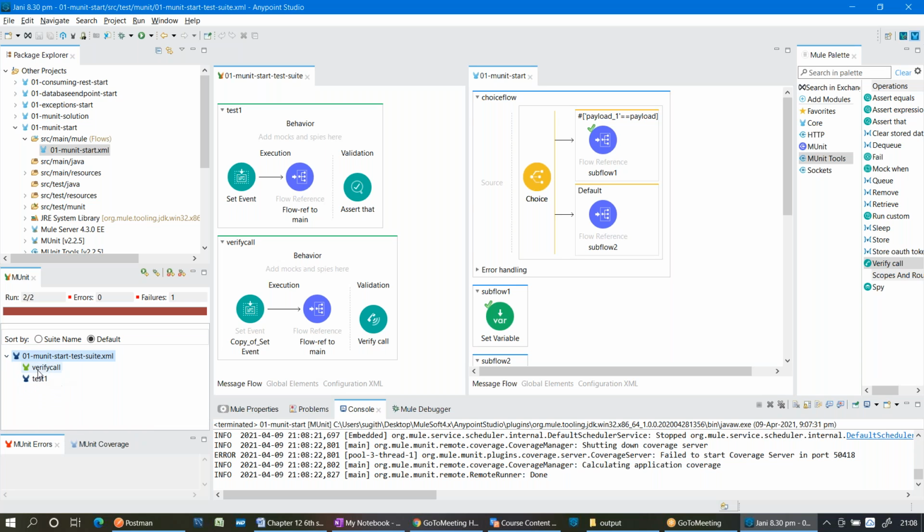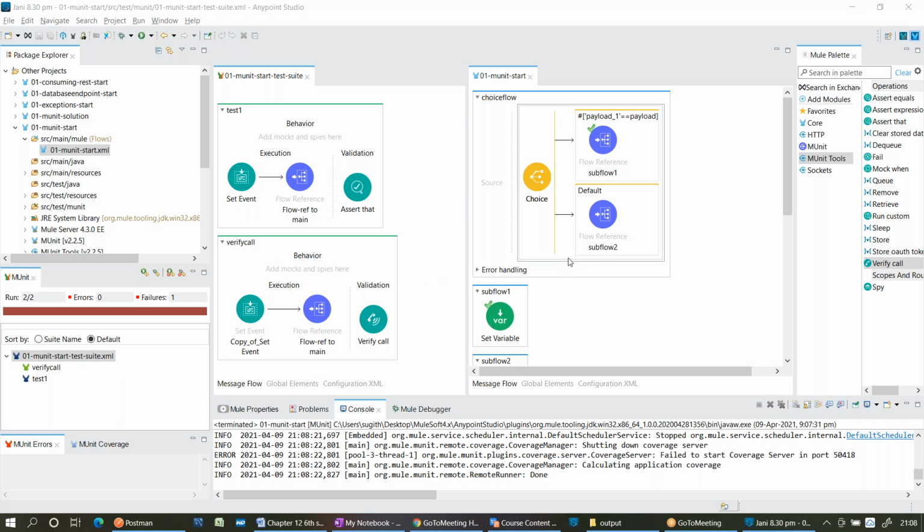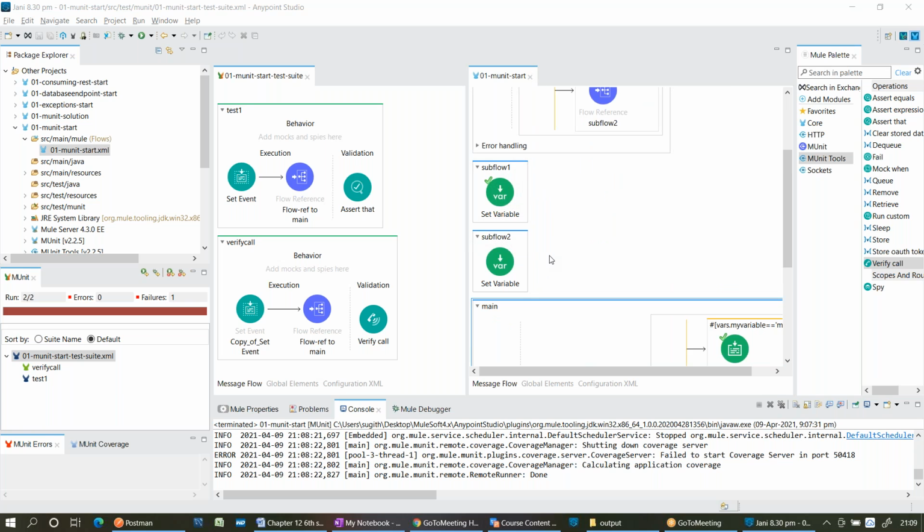Yeah. So now here you can see on the left side summary, 2 are deployed and executed. Out of that, one is failed, and one is success. The verify call is success because that is called. That means that set variable is called. Right. Now this is about integration. These two are integrated, and I just checked that.